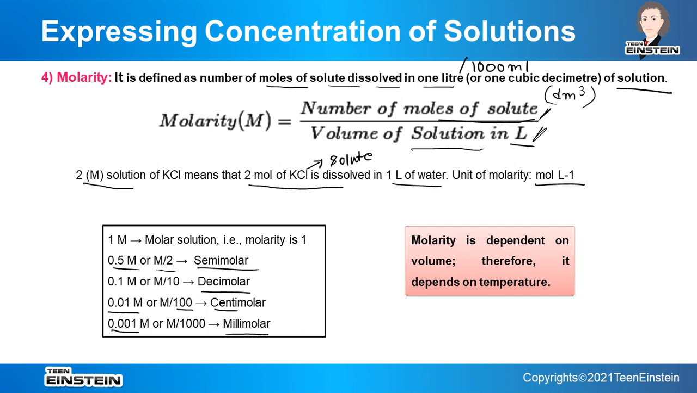So we have to read the numericals very carefully, whether it is semimolar mentioned or decimolar mentioned or simply molar solution is mentioned. So if it is written that molar solution, it simply means molarity is 1. If it is semimolar, molarity is 0.5. So in this way we have to consider, here all these terms are mentioned. Okay.